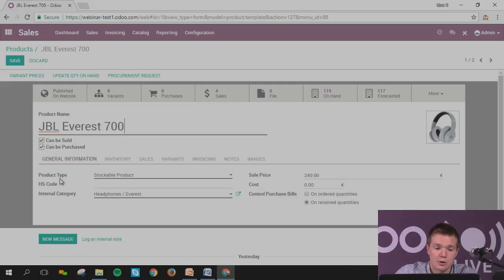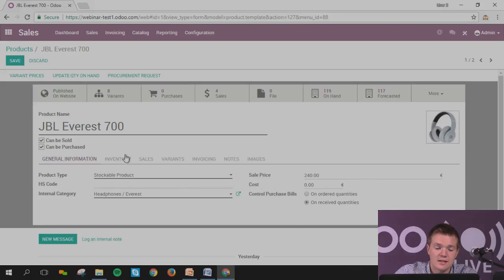You can see the type of product. Here, I will say that it's a stockable product. Why? Because I want to manage and follow the amount of product I have in my stock. Then you've got the internal category, which is much more for your internal stock, the sales price that you recommend as the basic, and the cost in general that you have. I will come back to the cost of your different suppliers afterwards. And you can control the purchase bill based on either the ordered quantities or received quantities.